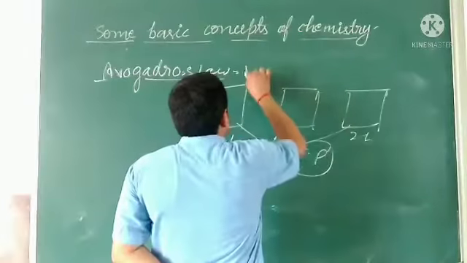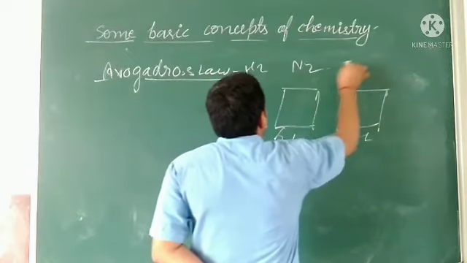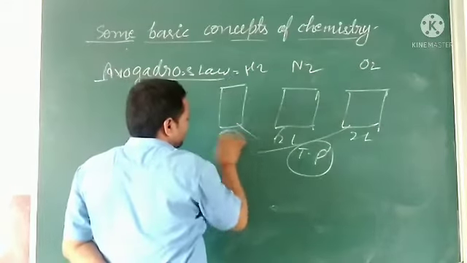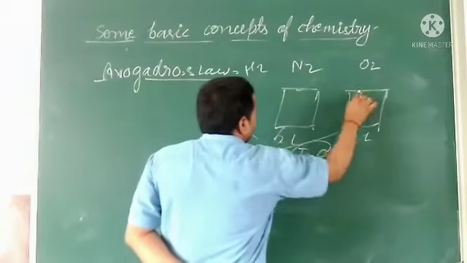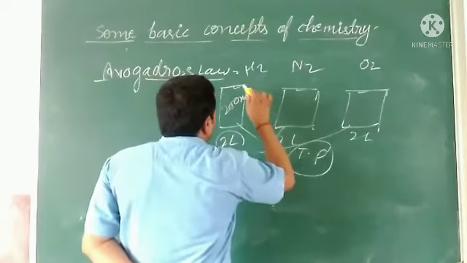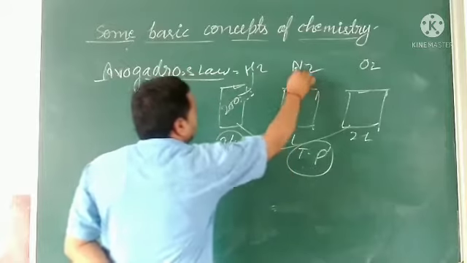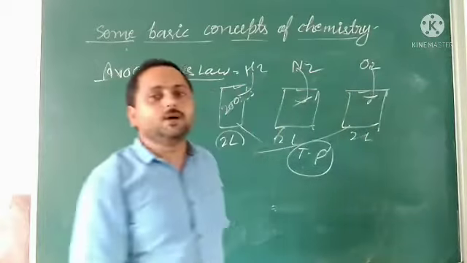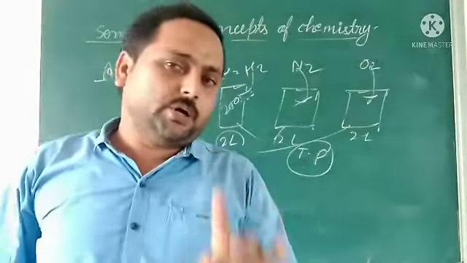If I fill hydrogen here, nitrogen there, and oxygen there, then if this contains 200 molecules of H2, that will contain 200 molecules of N2, and that will contain 200 molecules of O2. This is Avogadro's law.